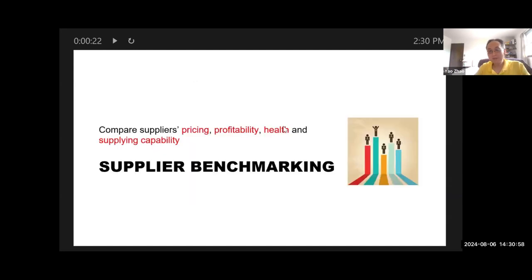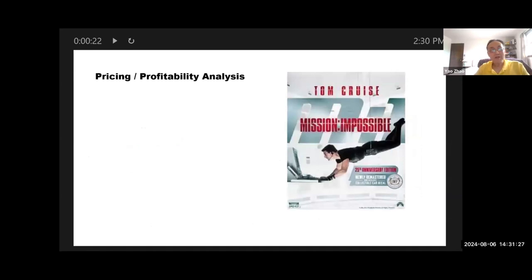All right, after we determine the bargaining power, you see where Apple stands around the negotiation table, and then let's compare these suppliers side by side using supplier benchmarking. So what we want to know is their pricing, comparative pricing, of course, their profitability, and their health, which is the risk, right? And finally, their supplying capabilities. Okay, now let's first look at pricing and profitability.